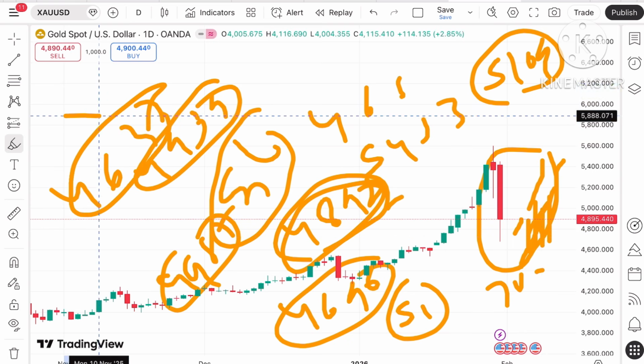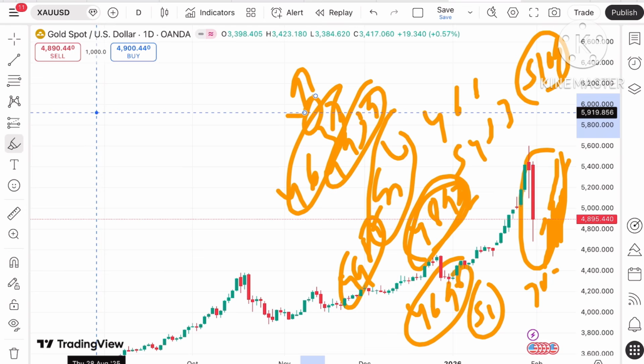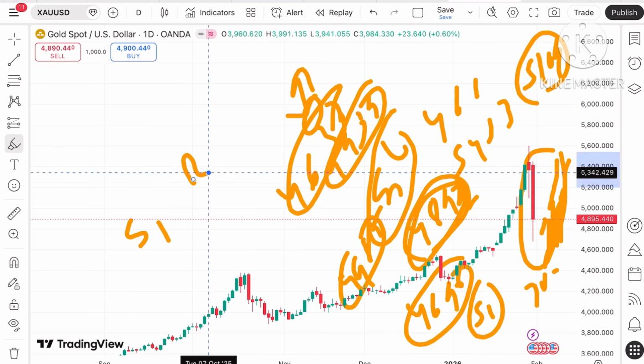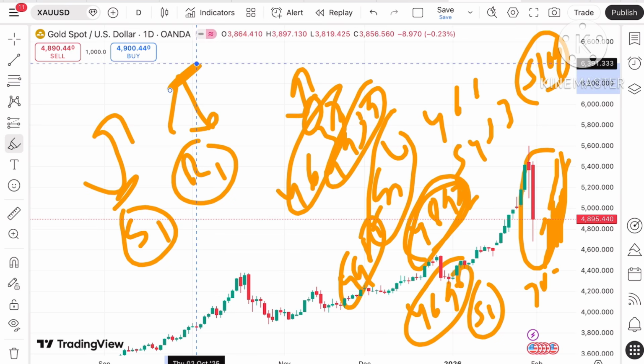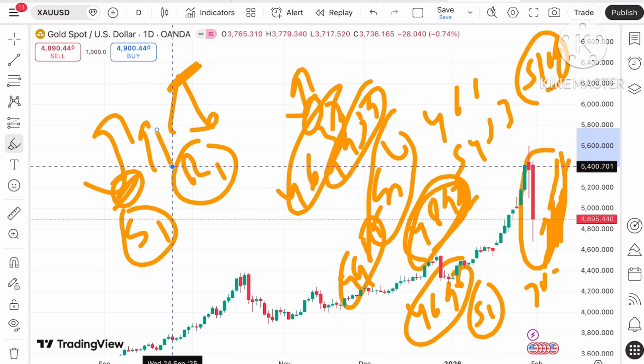From there a bounce back can be seen, but if the price doesn't bounce back, a further fall can also be seen. Okay, this is the day wise chart. Remember why I'm telling you all these supports and resistances: these are the levels from where a bounce back is seen, or what you keep seeing is that if it doesn't bounce back, it goes upside or downfall. This is what will happen.